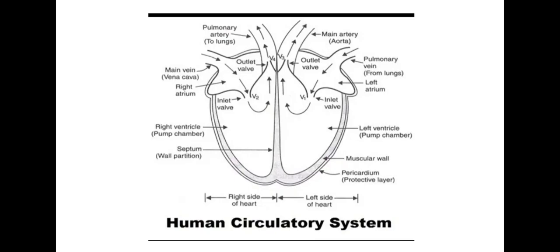Now, what is the job of the heart? The job of the heart is to pump blood around our body. So the atria and ventricles of the heart contract and relax at appropriate times and make the heart behave like a pump. And the covering of tissue, you can see here, is called the pericardium. It is a protective layer which protects the muscular heart.